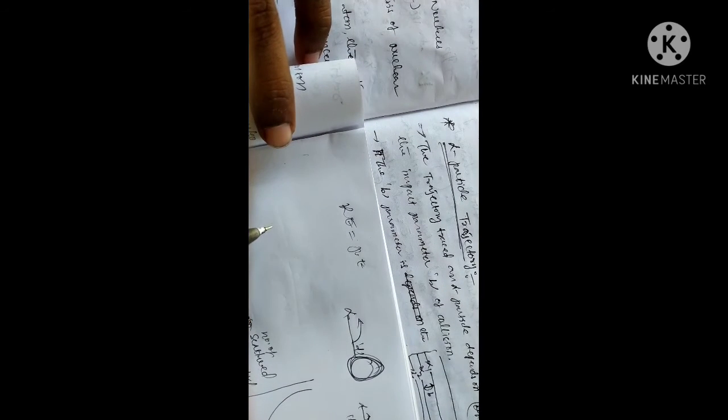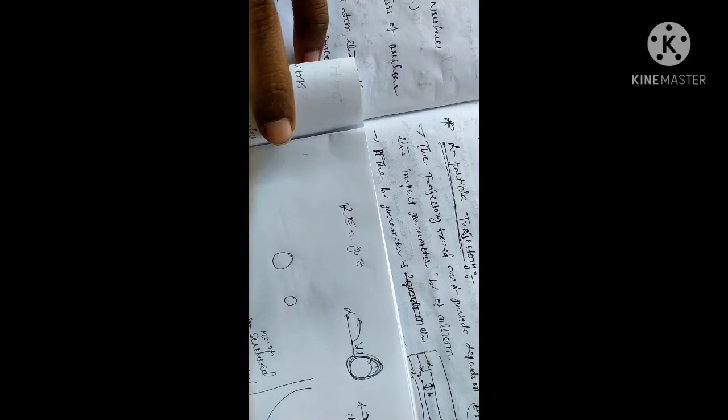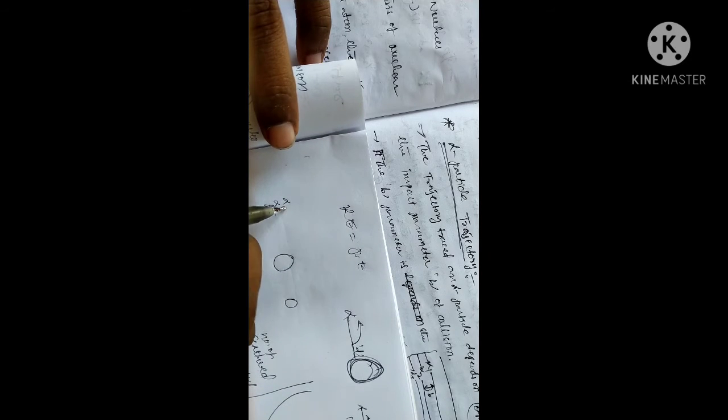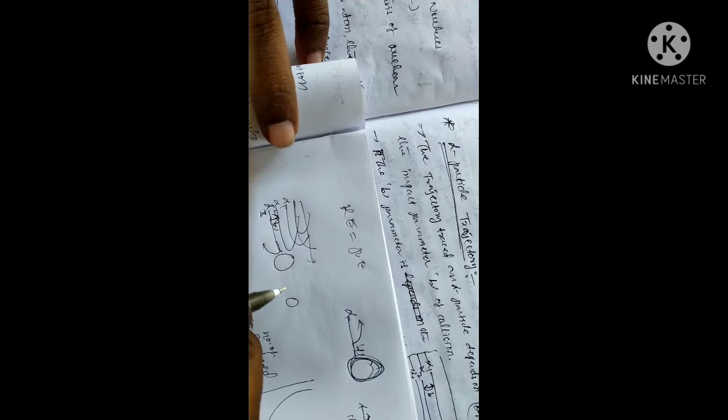The trajectory of the alpha particle depends upon the impact parameter. Suppose there is a big nucleus and a small nucleus. This is alpha particle 1, alpha particle 2, alpha particle 3. Alpha particle 3 is bending like this, and like this. The distance in between that is denoted by b.